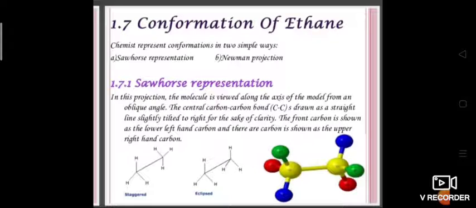When you see this Sawhorse projection, in this there is a long straight line, the upper end of which is slightly tilted towards the right or left hand side. This line shows the central carbon-carbon bond. The lower end of this line shows the front carbon and the upper end represents the rear carbon atom, away from the eye.